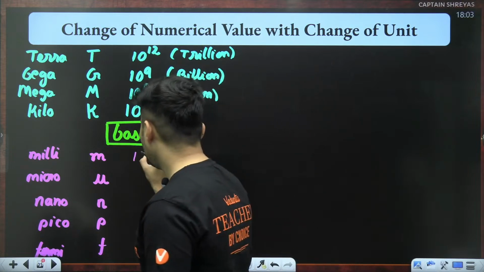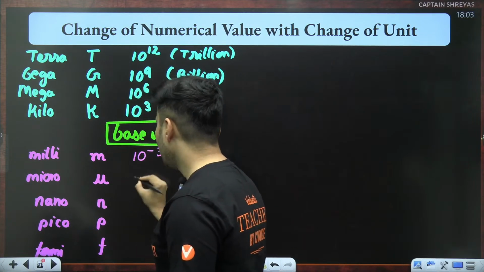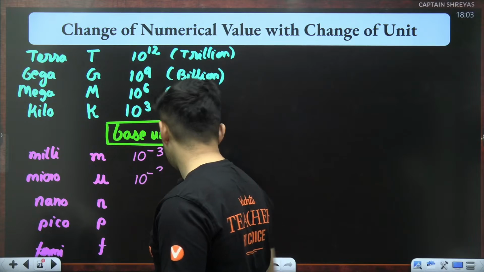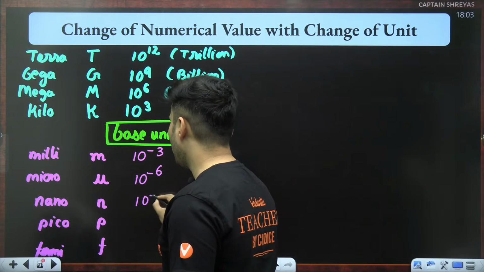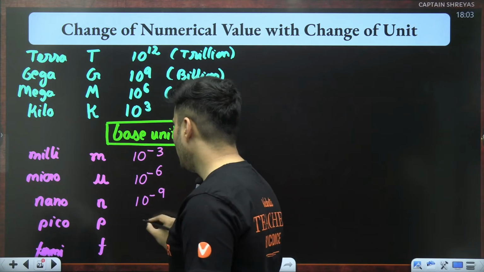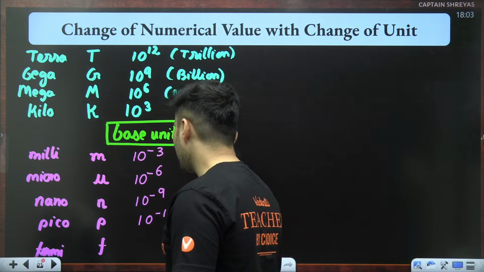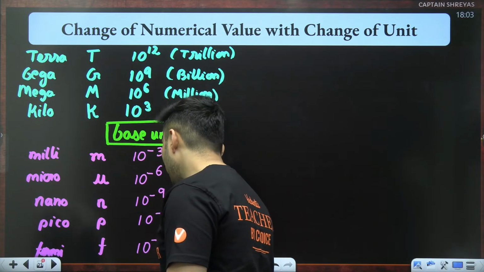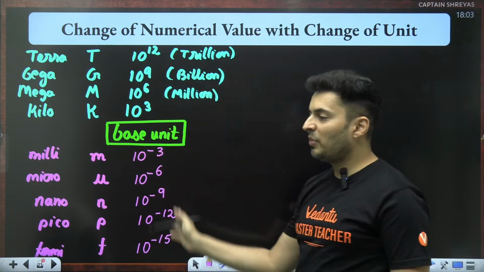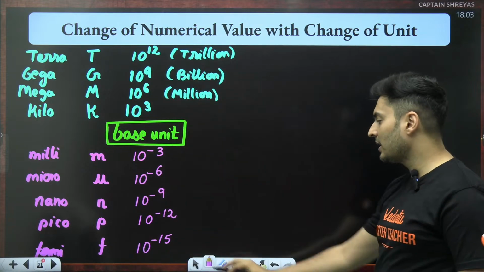Okay, this is 10 to the power minus 3. This is micro. Micro is even smaller. It is 10 to the power minus 6. Nano is 10 to the power minus 9. Pico is 10 to the power minus 12. Fermi is 10 to the power minus 15. These are the prefixes which are used in different cases.